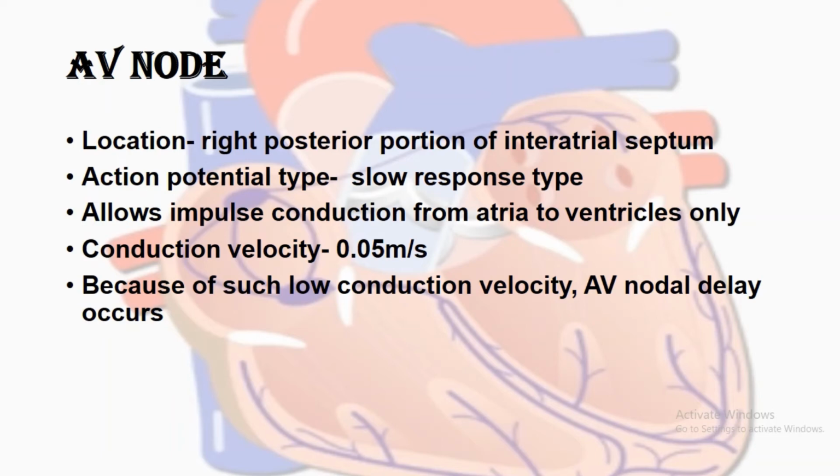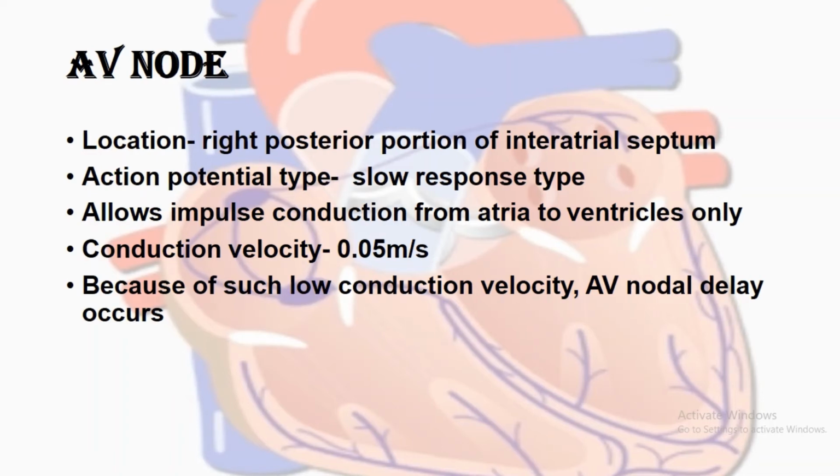Then a very important property of the AV node is that it allows impulse conduction from atrium to ventricles only, not from the ventricles to atrium. So it is unidirectional, from atrium to ventricle only. This also has a very important role in the disorders. Why it is important, we will cover when we cover the conduction disorders. We will highlight this point there also. The conduction velocity in the AV node is 0.05 meter per second. Again, very less.